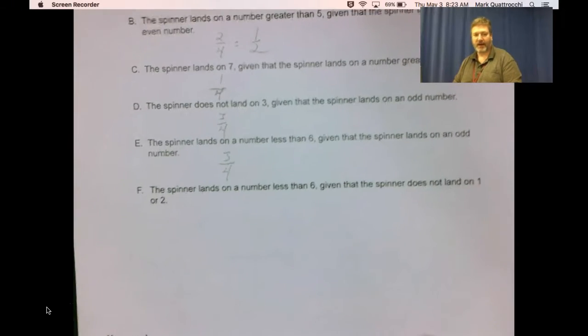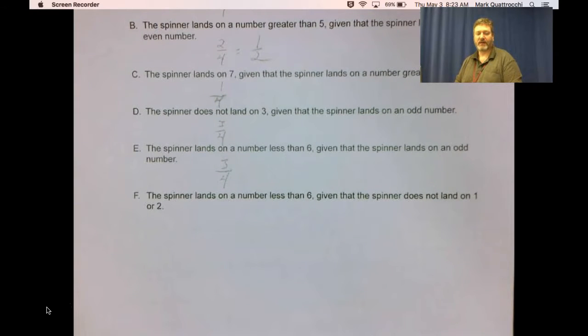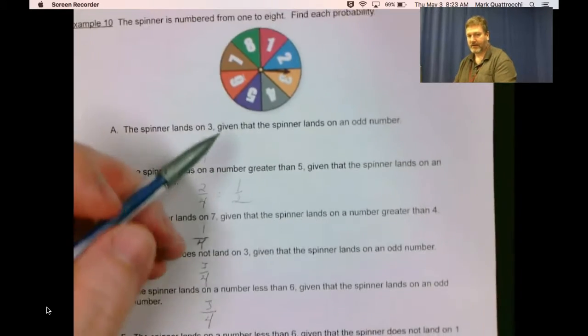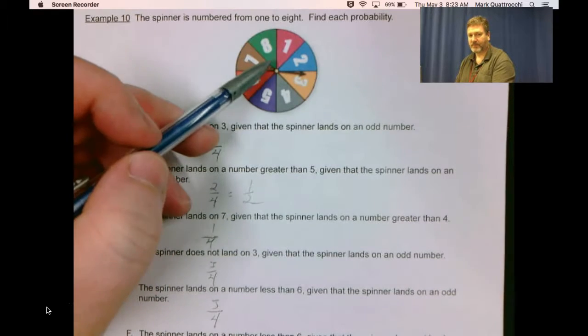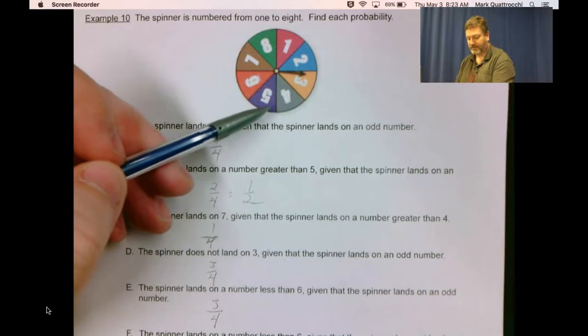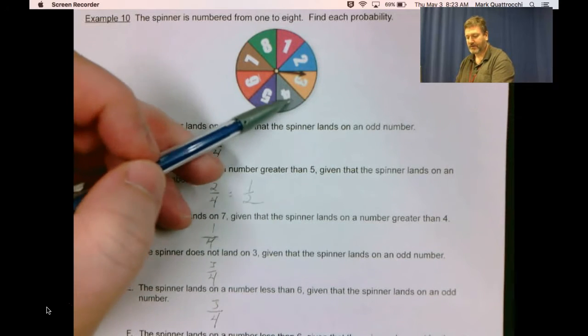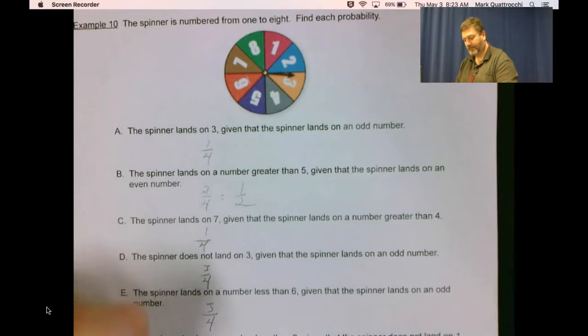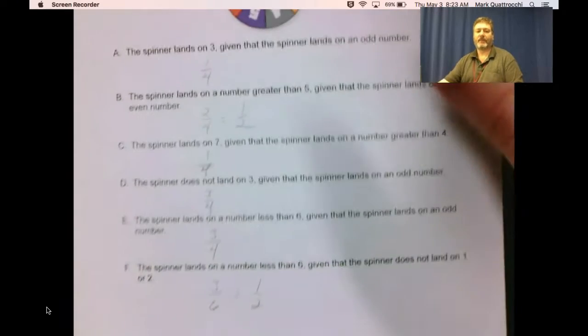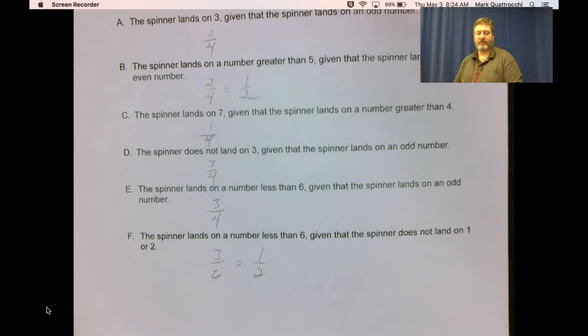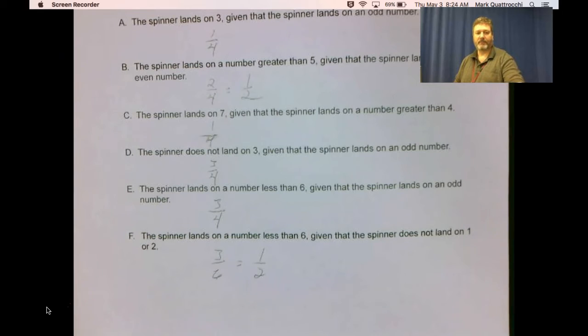And lastly, part F, the spinner lands on a number less than 6, given that the spinner does not land on 1 or 2. So it can't land on 1 or 2. So that leaves 6 numbers to land on. Of those 6, how many of them are less than 6? 3 of them. So 3 out of 6, or 1/2. And that's section 12.3. Thank you very much.